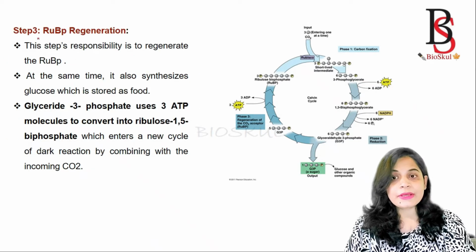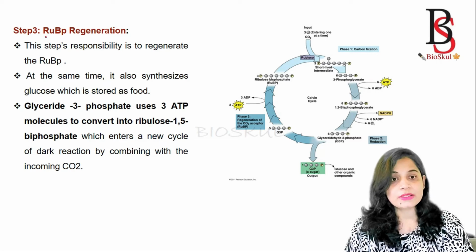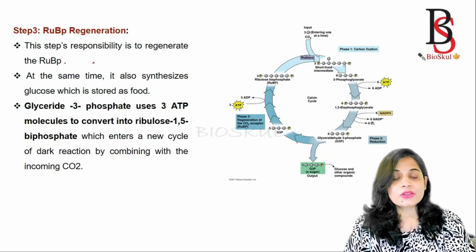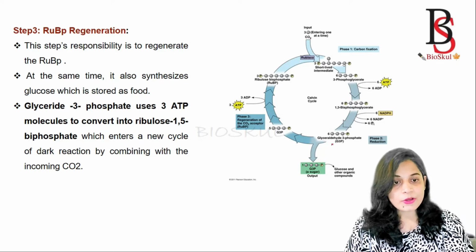Then the last step is regeneration of ribulose bisphosphate. So how is the ribulose bisphosphate generated? Okay, so now we'll see the glyceraldehyde 3-phosphate.